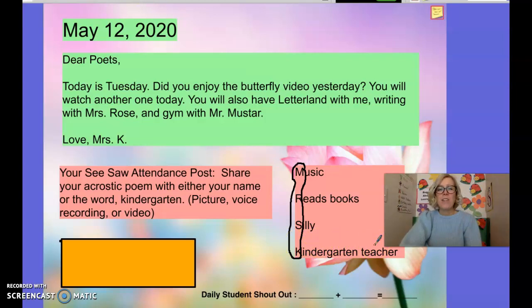So you can think of an acrostic poem to write with your name, or if you want a challenge, you could try to do it with the word kindergarten. And you're going to write your name going down and write your words going across. That's why it's called an acrostic poem.